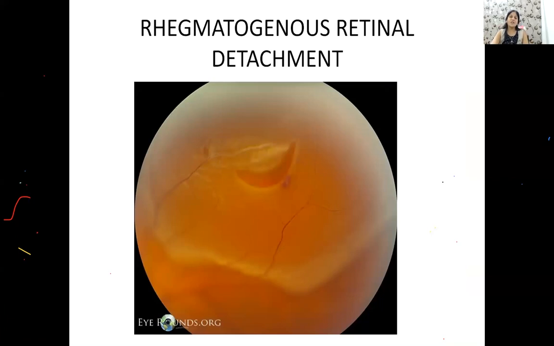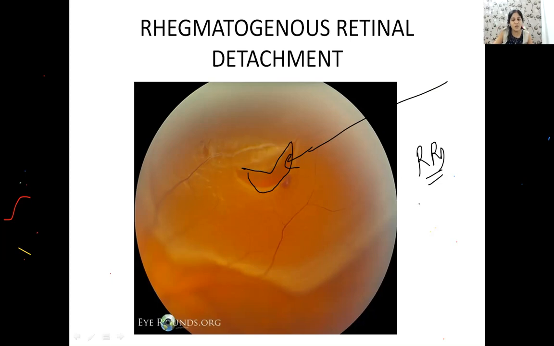Some quick questions on retina. You should identify this picture. You should know that this is a horseshoe shaped tear. Okay? A horseshoe shaped tear can be a picture question, they can ask which one is seen with detachment. So you should be able to tell it is seen in RRD.